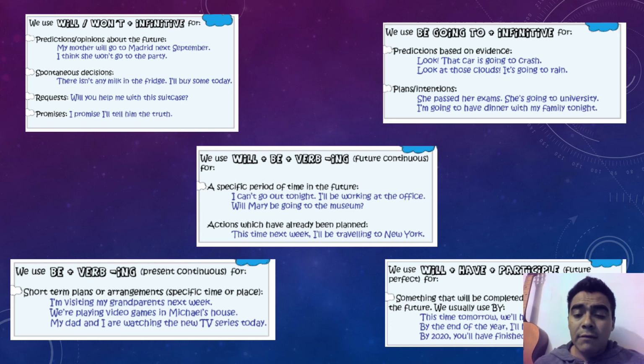And finally, we have the future perfect, and it is something that will be completed at a specific time in the future. We have to mention this time expression, or we have to mention the condition to make something happen. And in this case, the auxiliary is will, but as it is called a perfect tense, we have to use have, only have for all the subjects or nouns, and then a past participle form of the verbs.